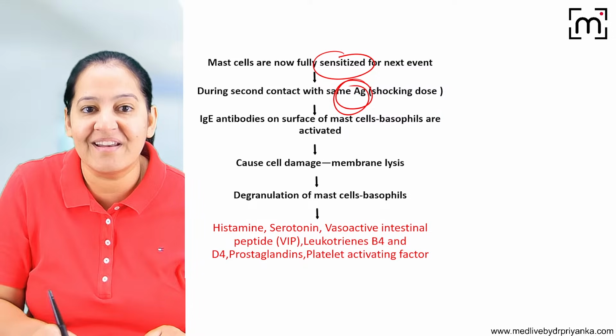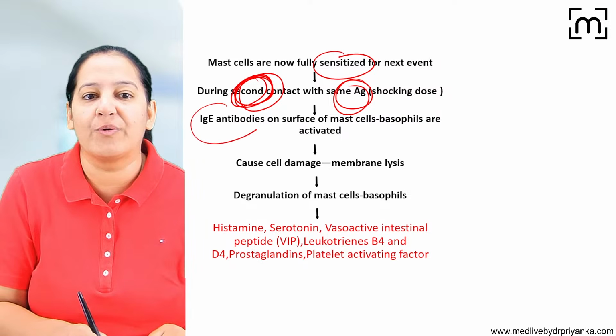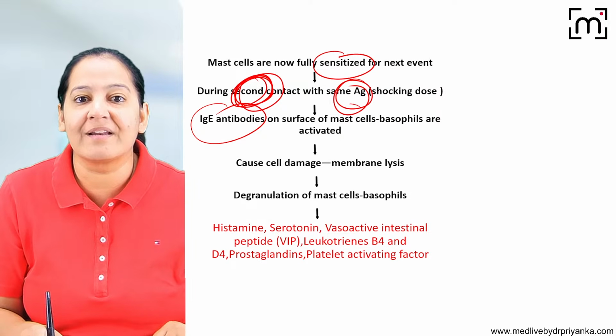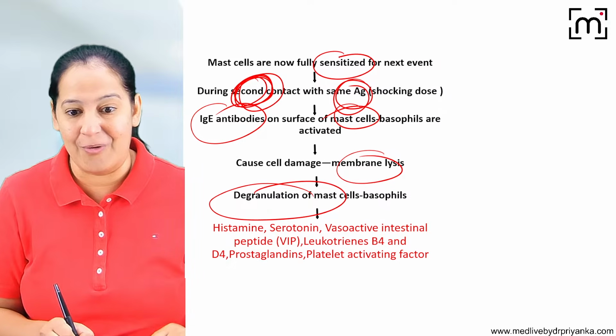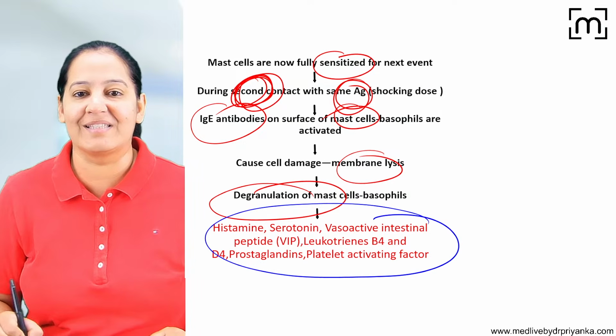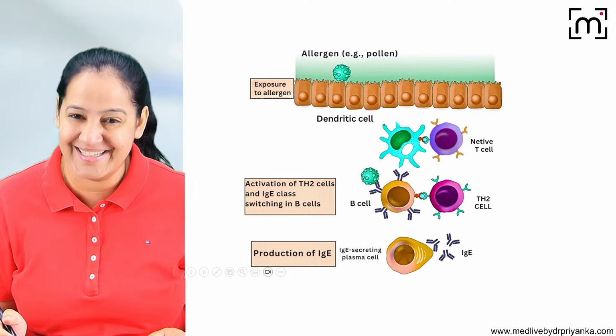Now, the same antigen enters the second time. It will directly go to its antibody. Antibody will give the signal to the mast cell. Mast cell will rupture. The granules will come out. Granules contain all these things and that will lead to allergy. Got it?